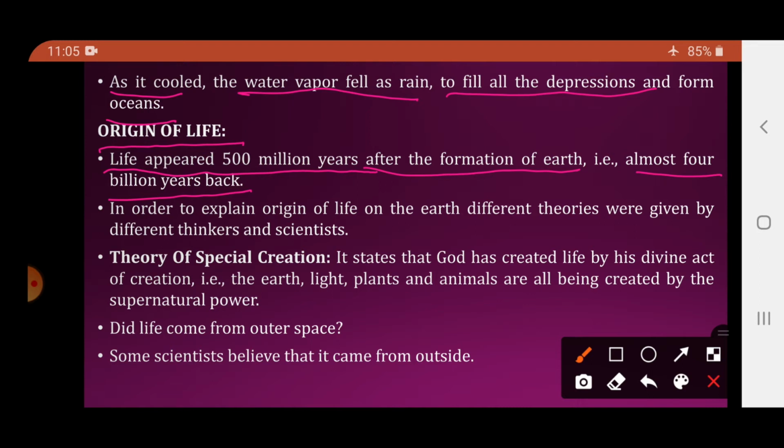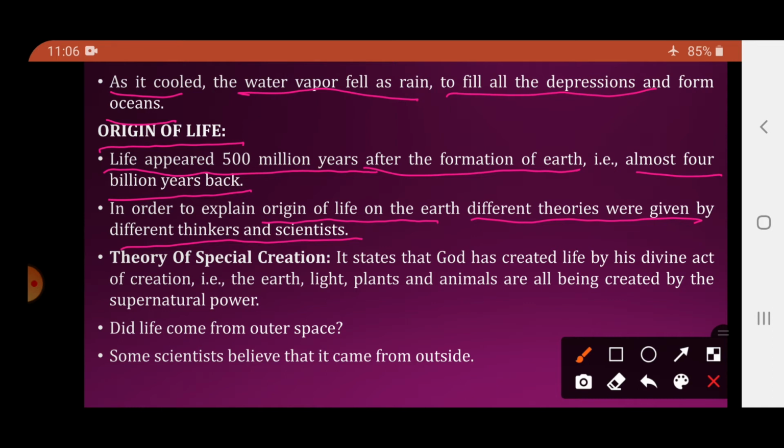So we can say that life originated on the earth almost 4 billion years ago. In order to explain the origin of life on earth, different theories were given by different thinkers and scientists. Now, how did life originate on earth? For that, different theories were given by different thinkers, different scientists. बहुत सारी theories accept हुई, बहुत सारी theories reject हुई. So we will study some of them in brief, the theories which explain the origin of life.